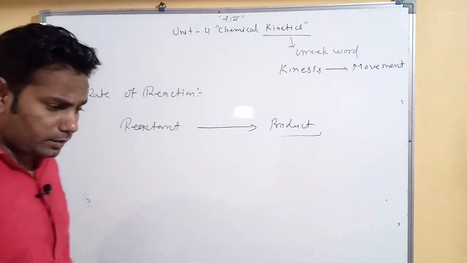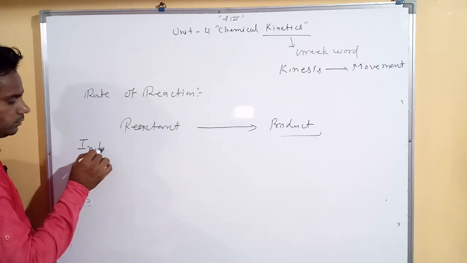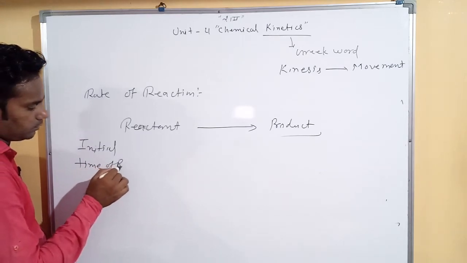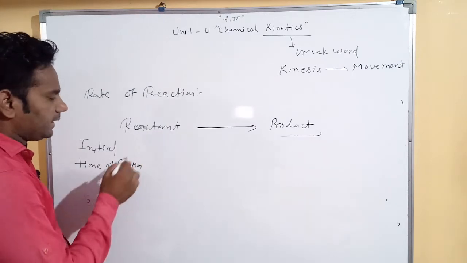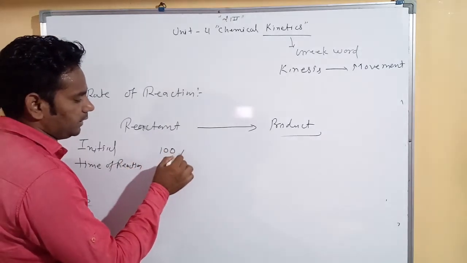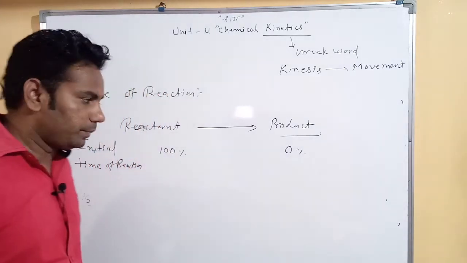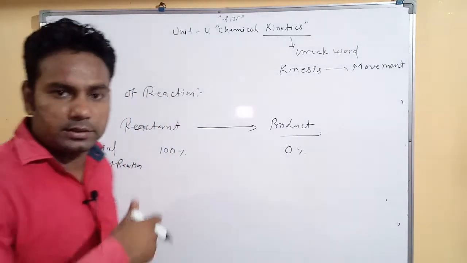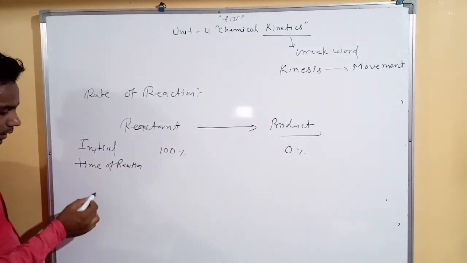At the initial time of the reaction, the reactant concentration is 100% but the product concentration is 0%. After some time the reaction proceeds toward completion.